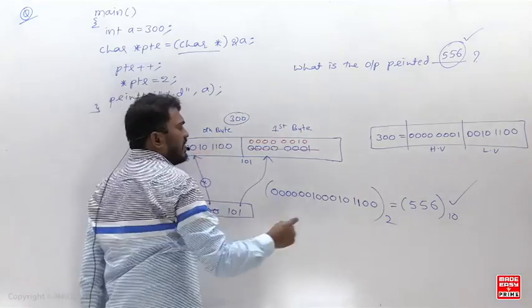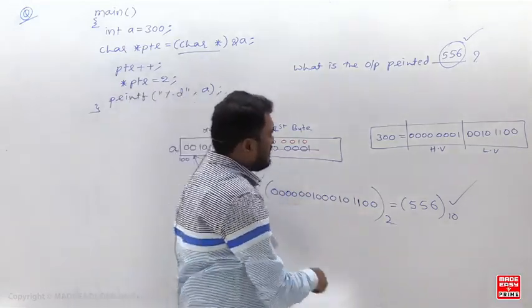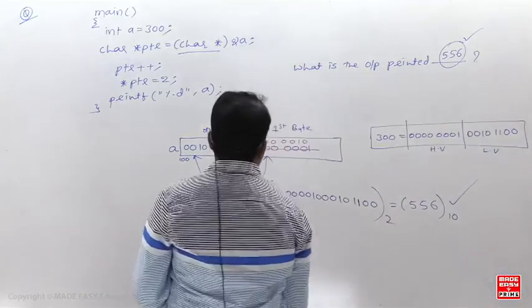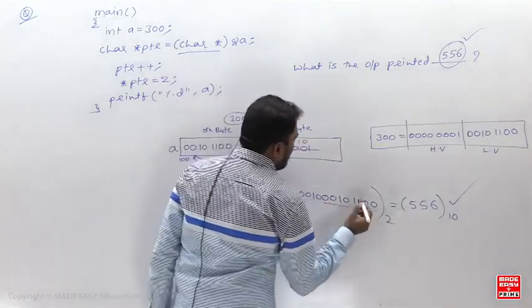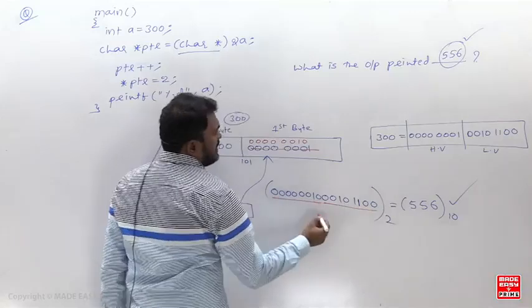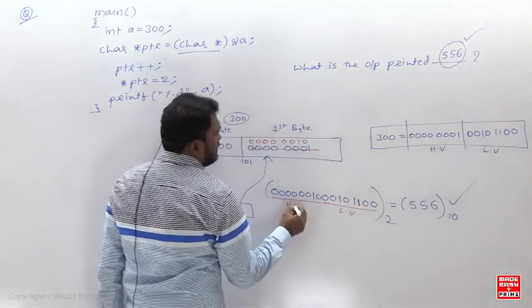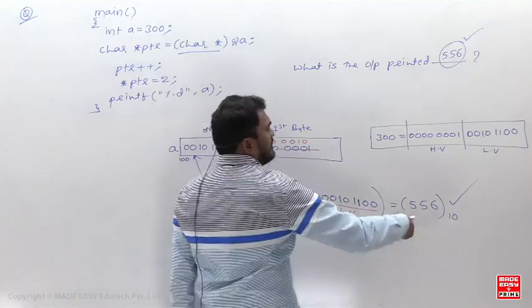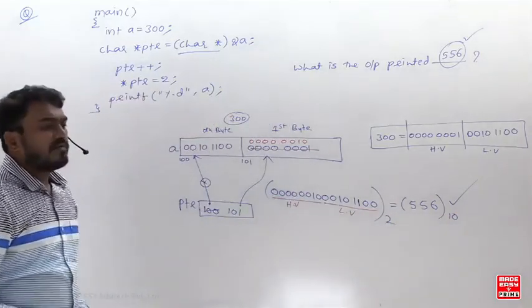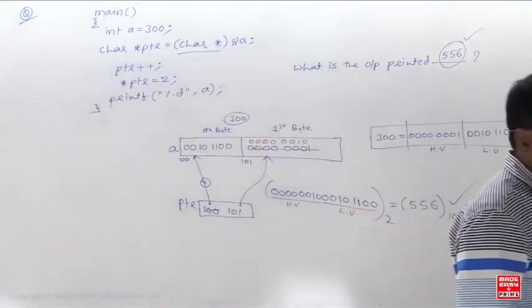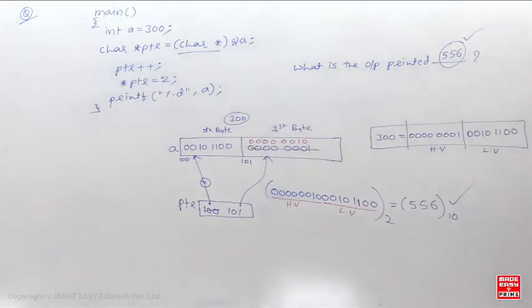Same: lower value byte in the lower address, higher value byte in the higher address. This is the lower value byte, this is the higher value byte. Same thing, copy it and convert that into decimal, so that becomes 556. Is that clear? Right? So this is how you need to solve it. Munib Ali, by default you would assume only Little Endian. That is how you need to solve the problem.